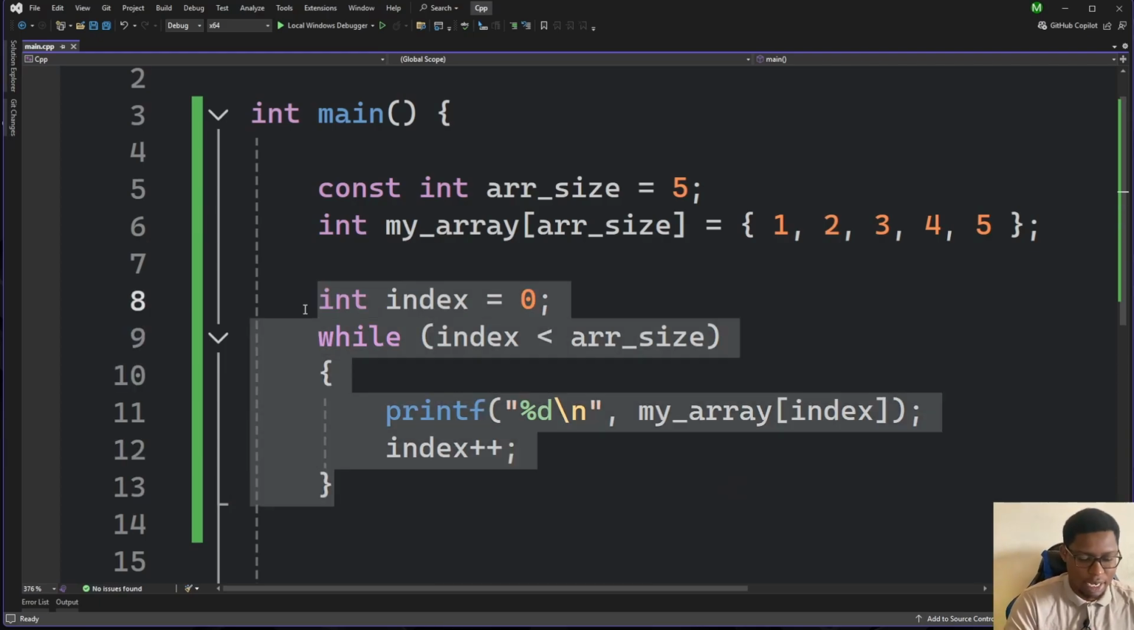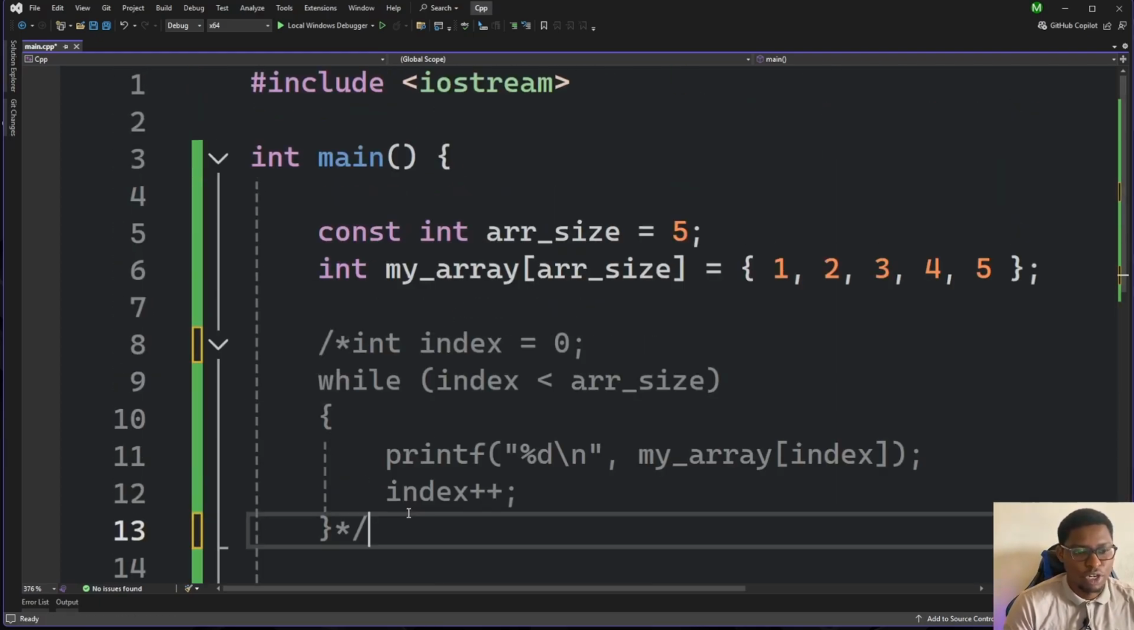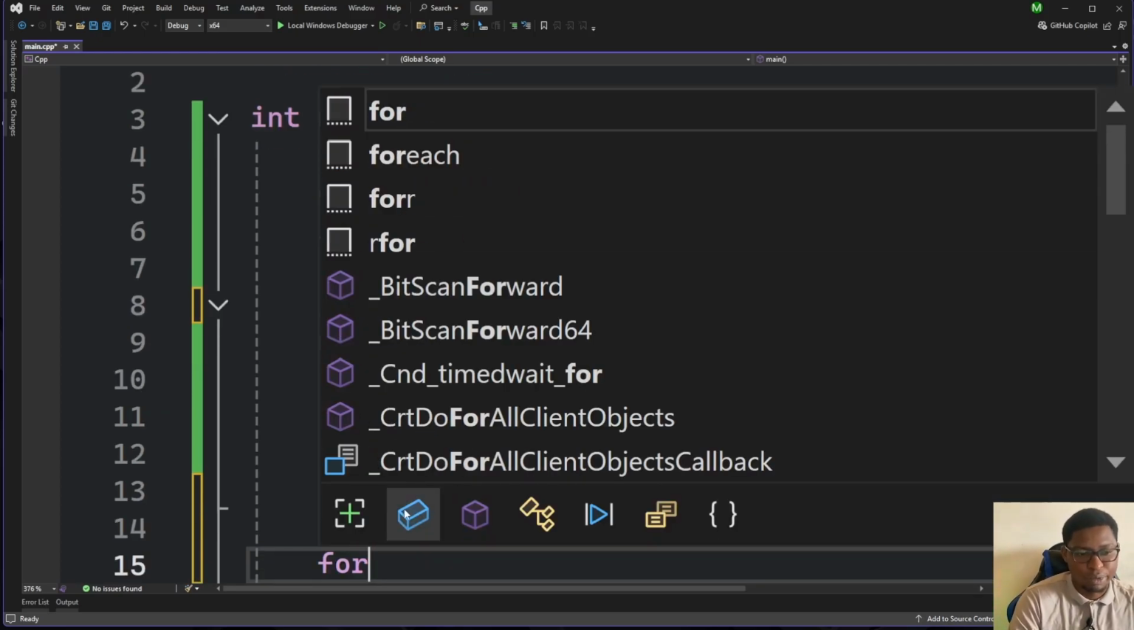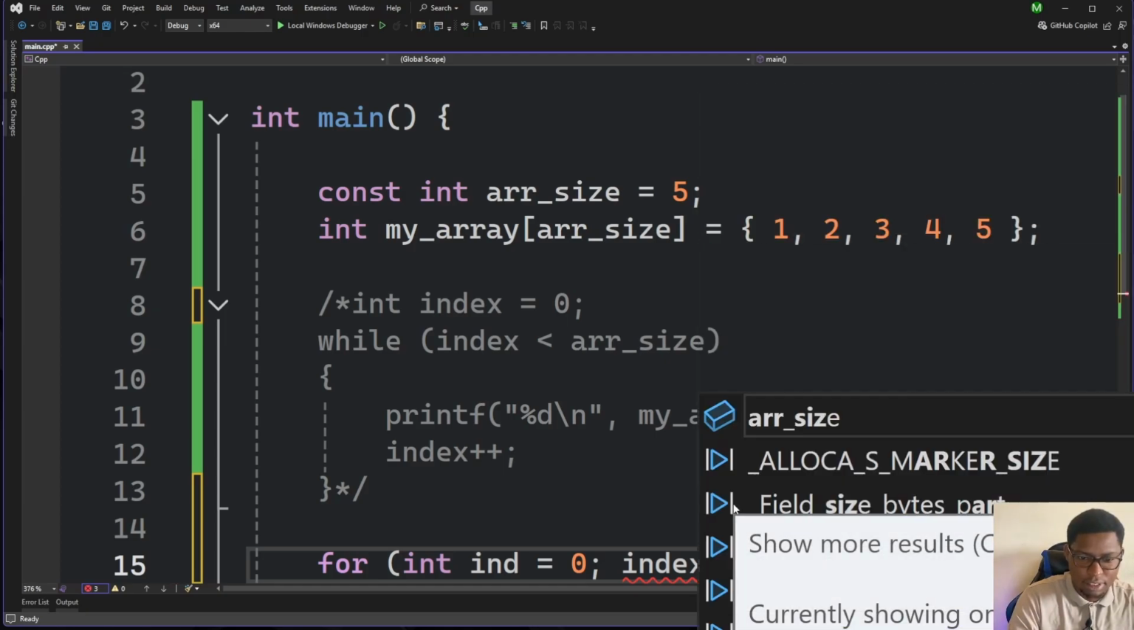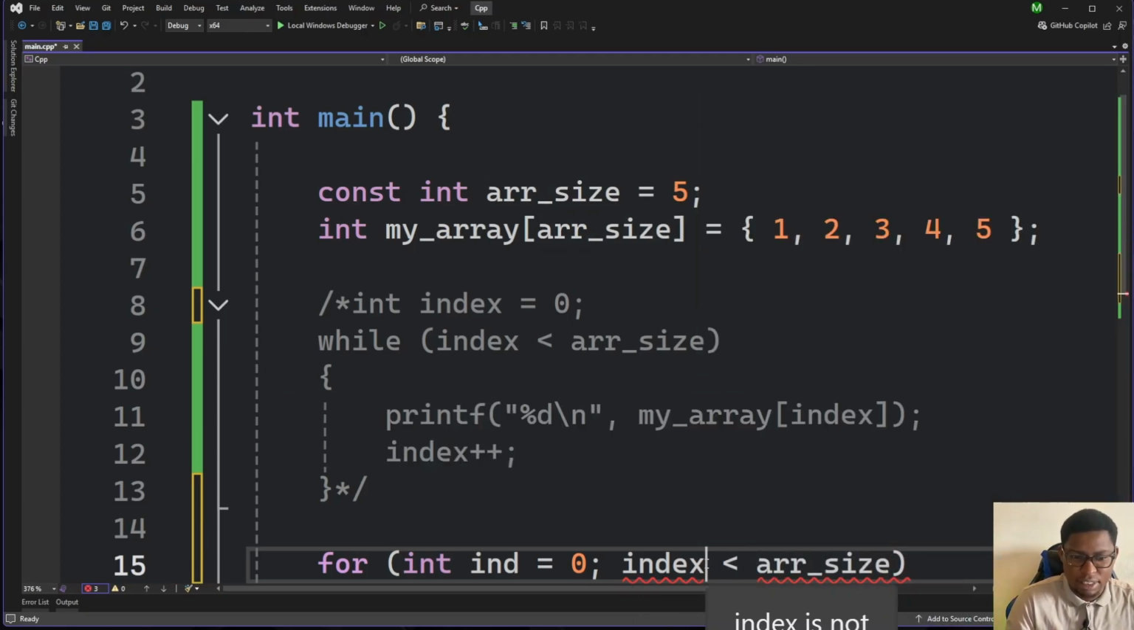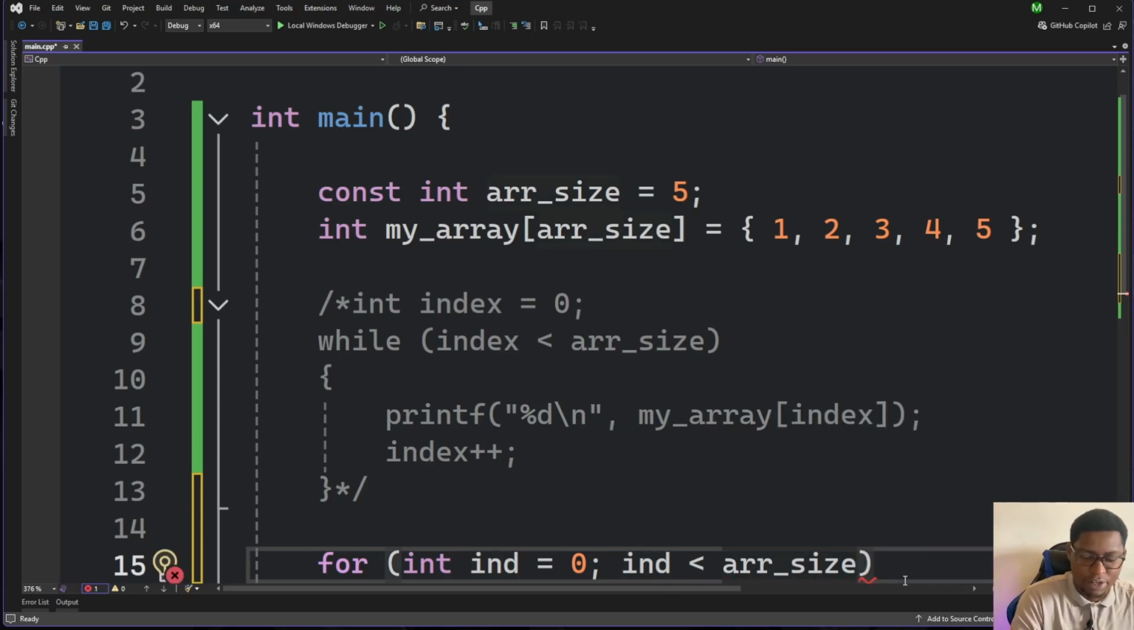I'll just comment this out. So let's go to our for loop. When it comes to the for loop, what we have is for, and then we declare our integer here. So I'll just use int to represent index. Int index equals 0, and then we have our semicolon, and now here we have our condition. Our condition will be the same as before, index less than array size.